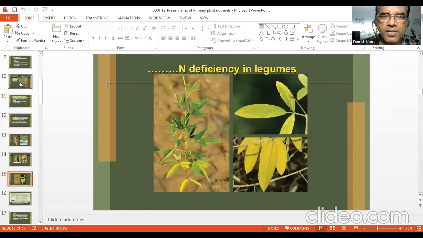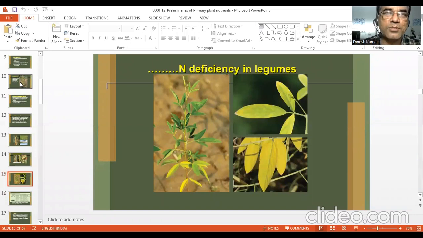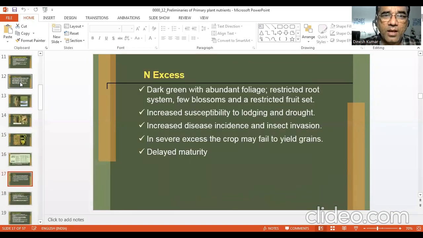We have seen cereals may also suffer from nitrogen deficiency. Legumes may also suffer from nitrogen deficiency. And nitrogen deficiency sometimes can invite diseases, and excess also. Excess of nitrogen can also increase the incidence of diseases. But sometimes low level of nitrogen also increases the incidence of diseases. With excess nitrogen, mostly lodging can occur, and there can be imbalance between vegetative growth and reproductive growth.